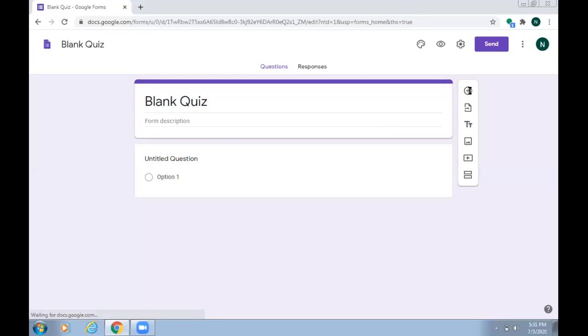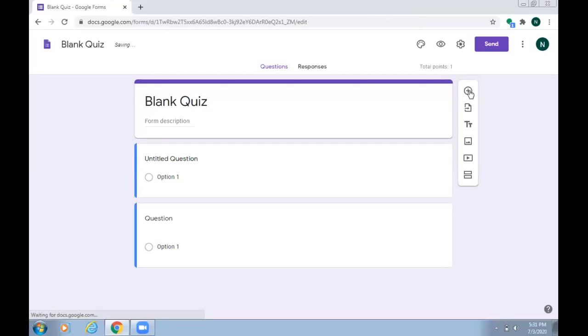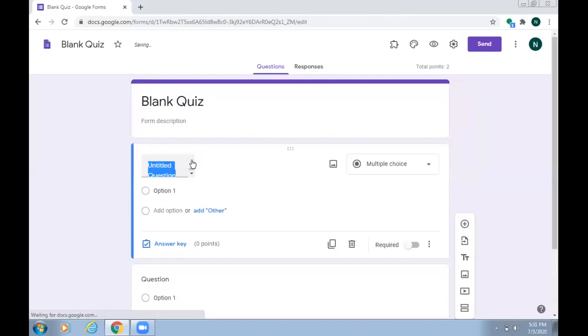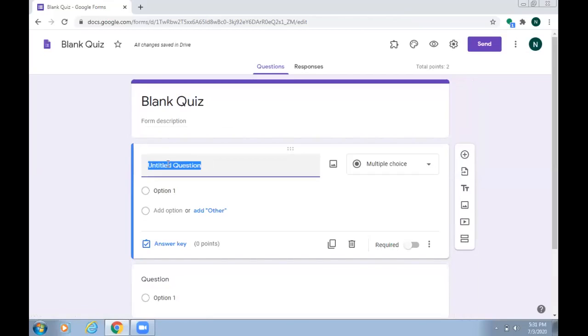Now, if you see this plus sign, when you click on it, you will see different types of questions which you can add in your form. Suppose I want to add student name here, so just write down name. You just double click on it and you can change whatever is given by default.